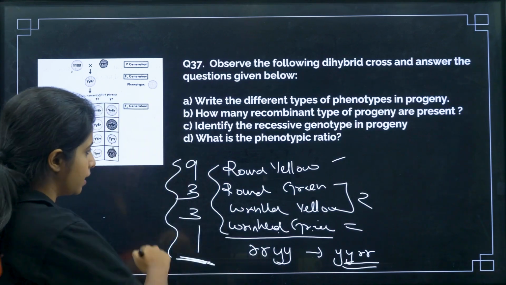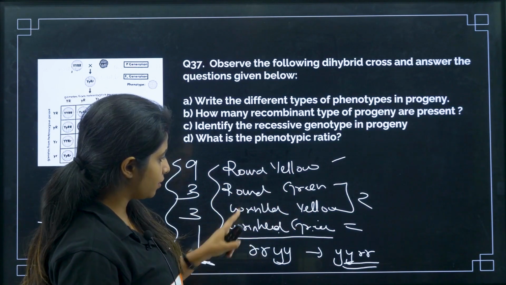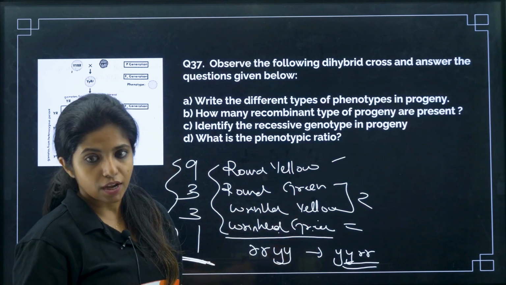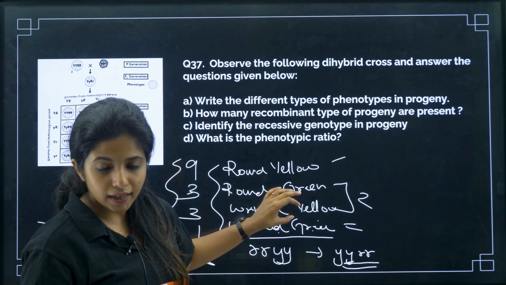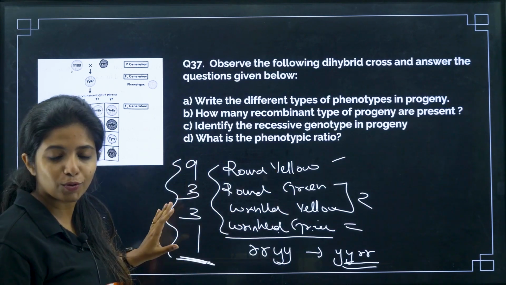So we were talking about this. So just replace this, okay? Yellow round and green round and yellow wrinkled and green wrinkled. With that visible in the case. So you just have to make the new combination that is there and you just have to name it. Always remember the dominant one is going to be 9 and the recessive one is going to be 1.